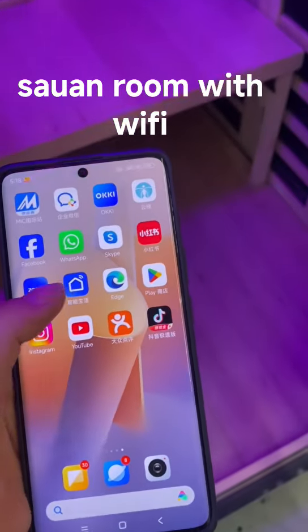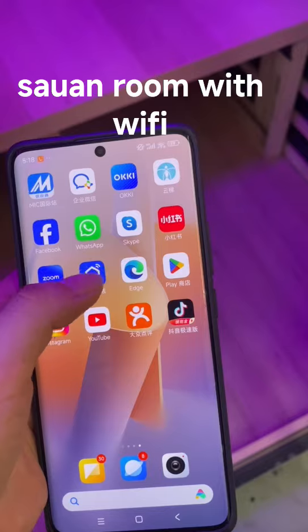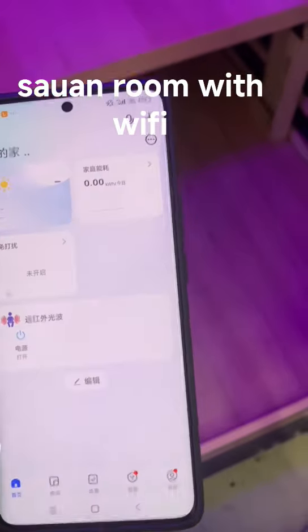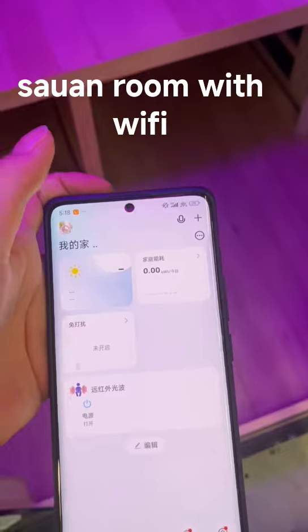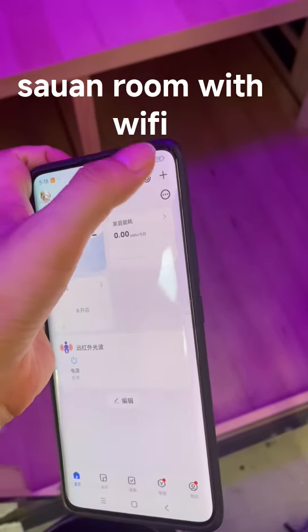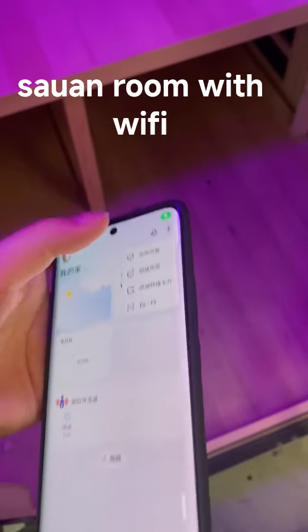And for the Wi-Fi, you just download the, you mean, Smart Life. Then Smart Life, then you will download the Smart Life, then add the devices, and also add the devices.